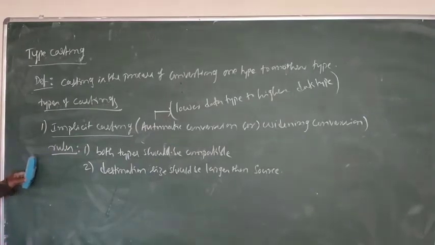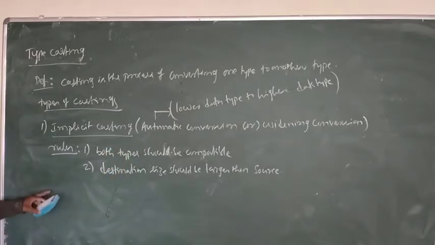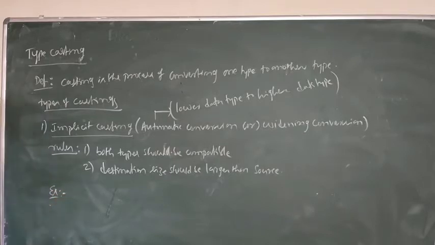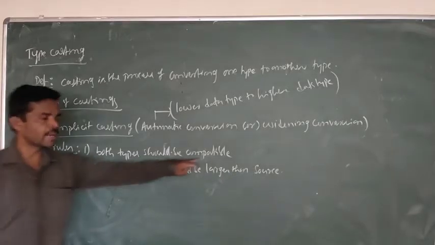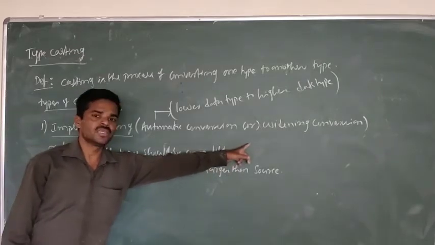Remember? For example, suppose I want to convert byte to integer. Both byte and integer are numeric types, both are integer types, so they are compatible. The first rule is valid.